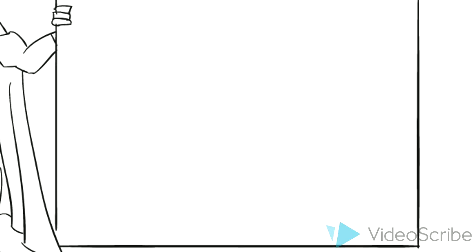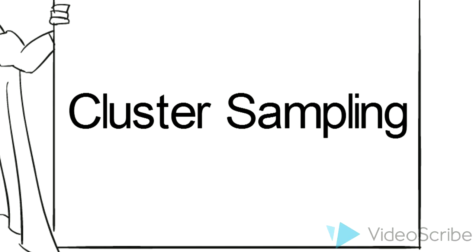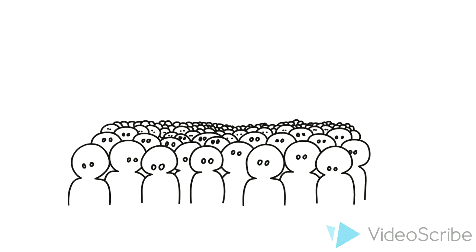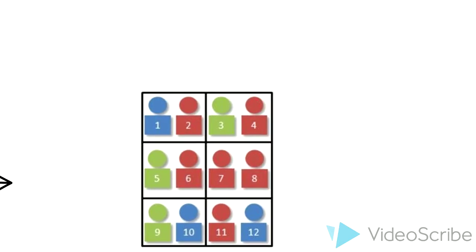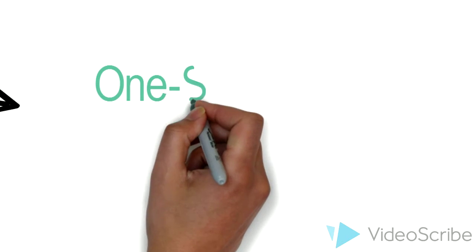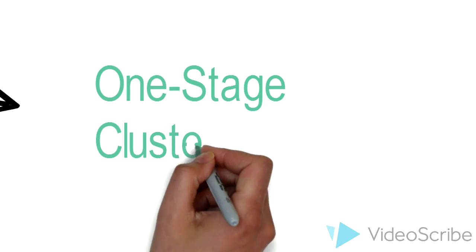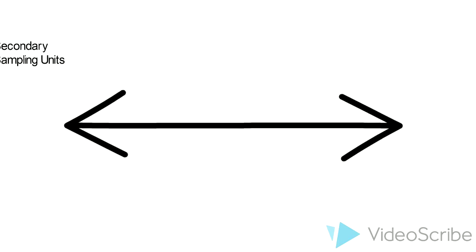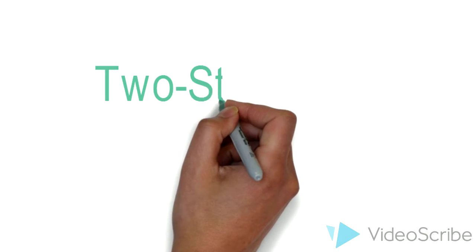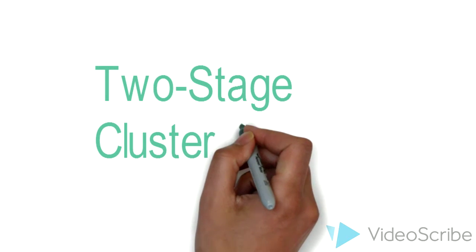The third topic we're talking about is cluster sampling. This is a population. This population is divided into clusters of elements called the primary sampling unit. Units called secondary sampling units are sampled from these clusters. One-stage cluster sampling is sampling all units from selected cluster. The second one is called two-stage cluster sampling, where we randomly sample only some of the units from the selected clusters.